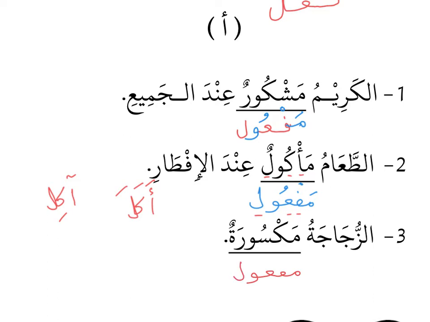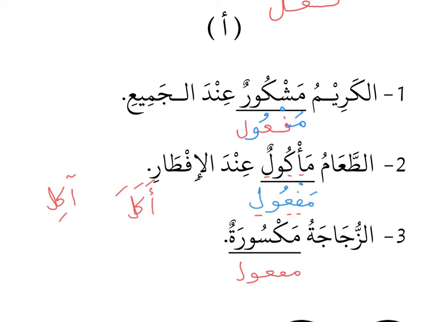So the ta here, you can ignore this ta because this is just to use the muannas form of the word, since the word zujaja is muannas. Therefore here you need to make it muannas as well. That is why they say maksura, but the word itself is only maksur. So let us look at the word maksur. What is this word maksur? The wazan for the word maksur is maf'ul.